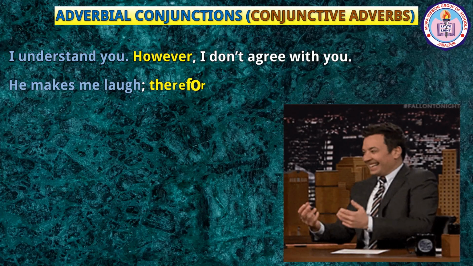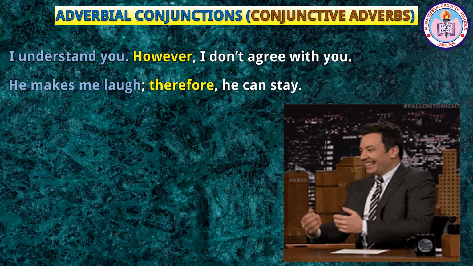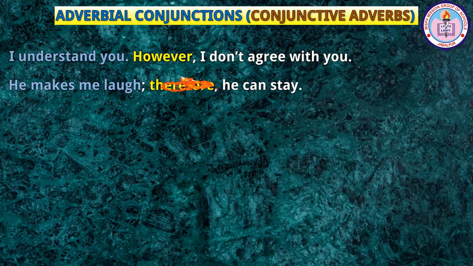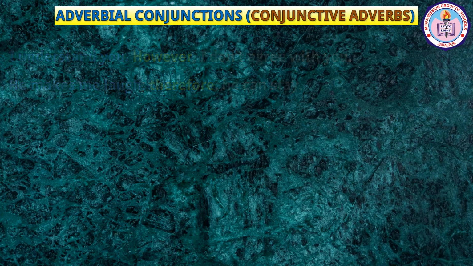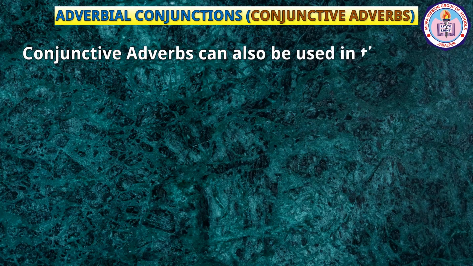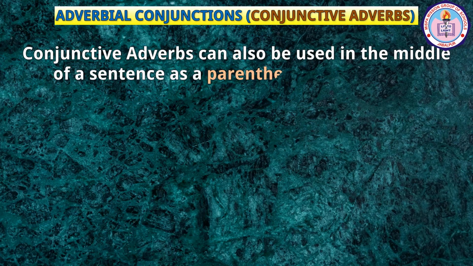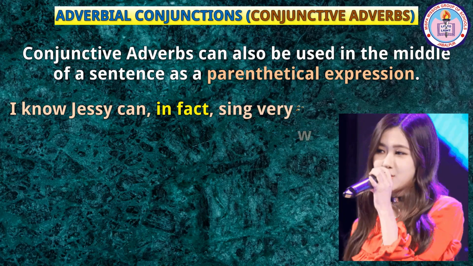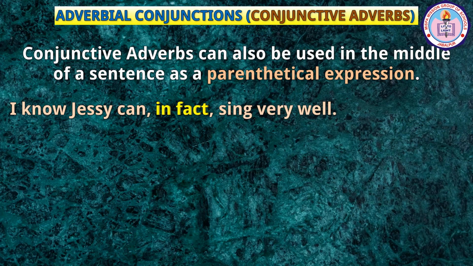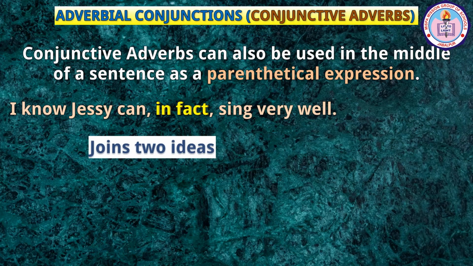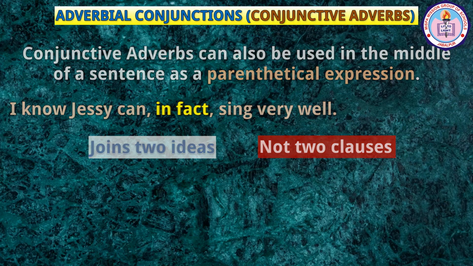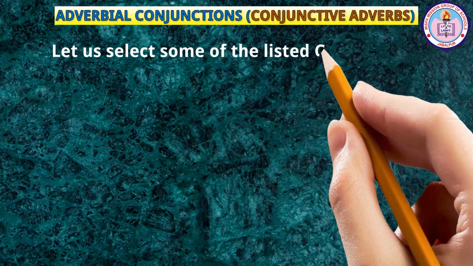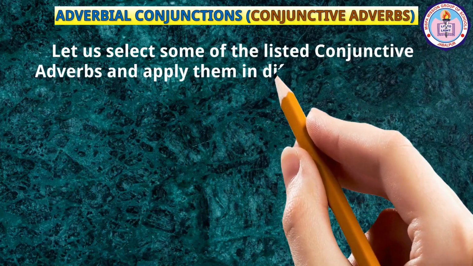He makes me laugh, therefore he can stay. Here, the conjunctive adverb therefore provides a transition to the previous clause, he makes me laugh. Conjunctive adverbs can also be used in the middle of a sentence as a parenthetical expression. For example, I know Jessie can, in fact, sing very well. Here, the conjunctive adverb in fact joins two ideas of the same sentence, not two clauses. Let us select some of the listed conjunctive adverbs and apply them in different sentences.